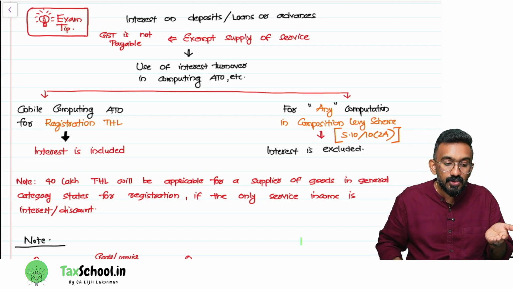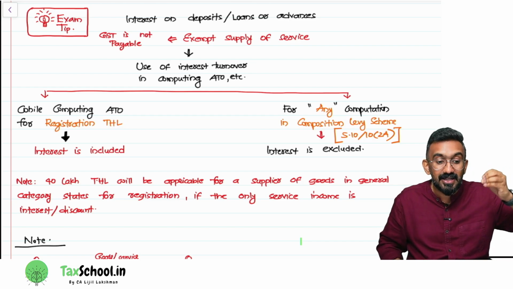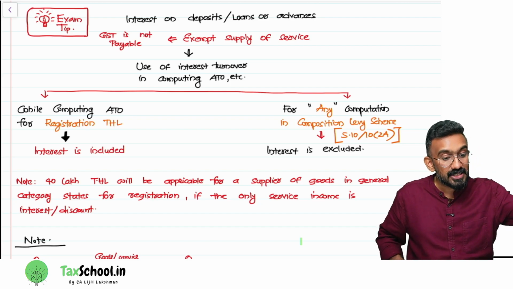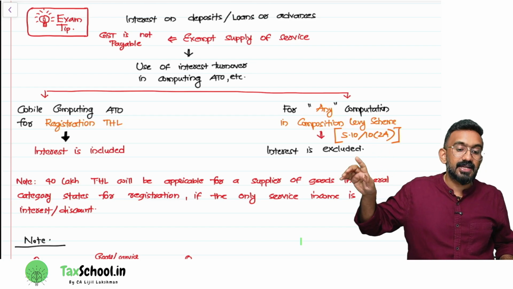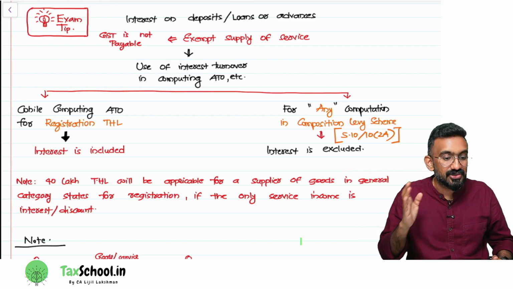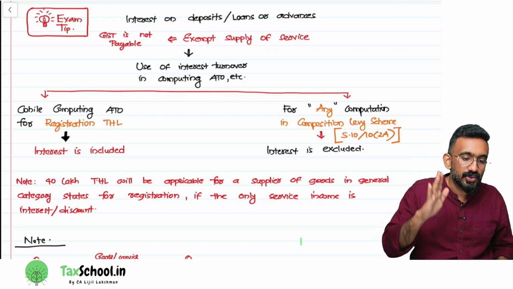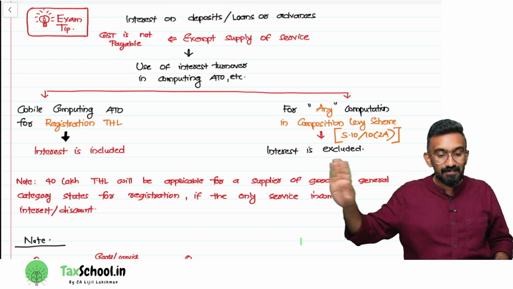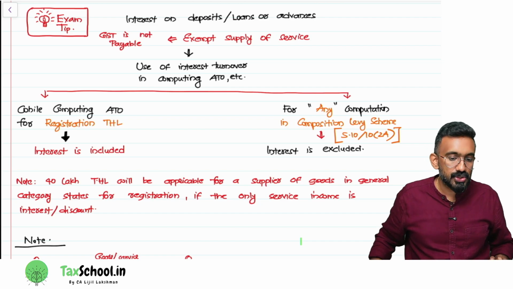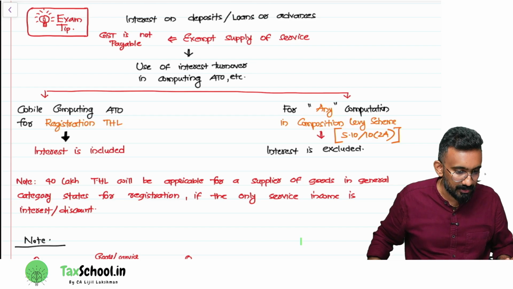One is to check eligibility of composition, as well as to check whether I should register. So while computing aggregate turnover for the registration threshold limit, interest is included. We should add exempt interest also into the turnover. However, for any computation for composition levy scheme, interest is excluded. Don't include it. This is what you should remember for the exam.